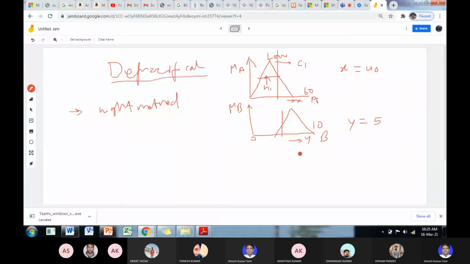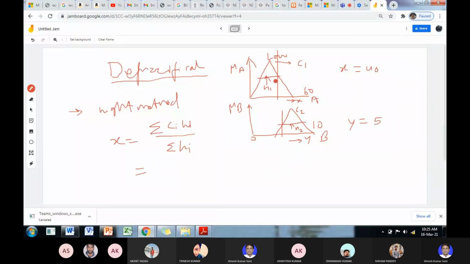Then in that case you need to take the fuzzified value. So what is the value? You take this h2 and this is c2. So the defuzzified value will be sigma of ci hi upon sigma hi.